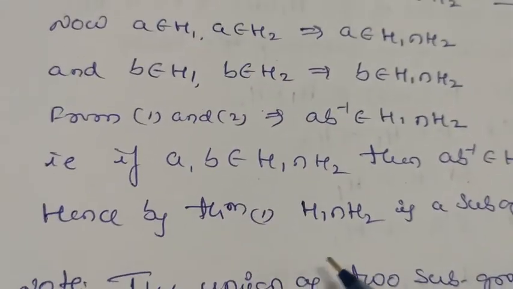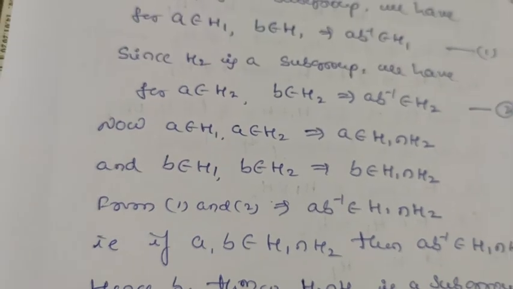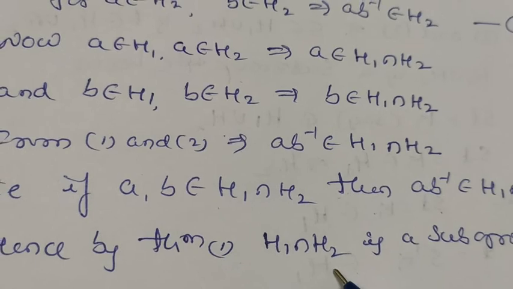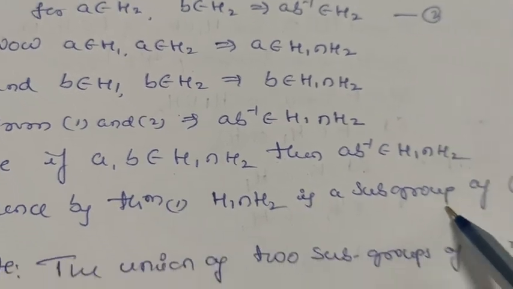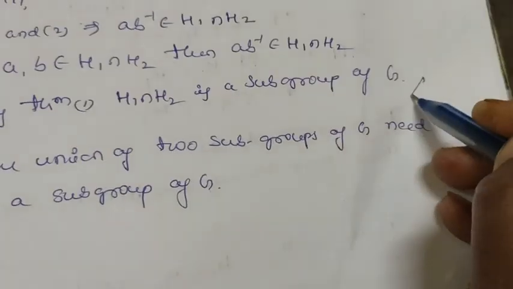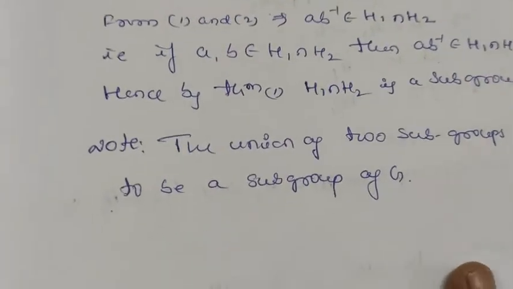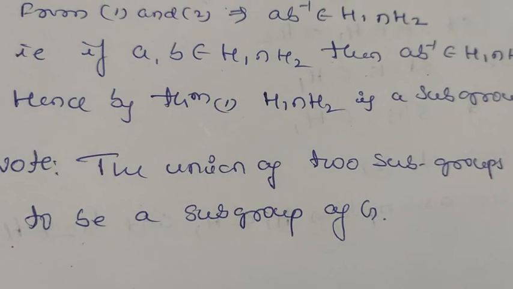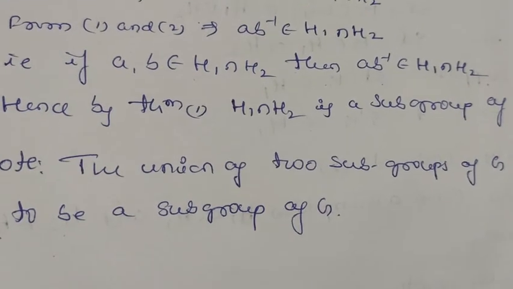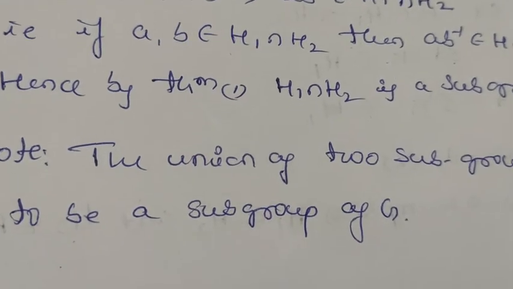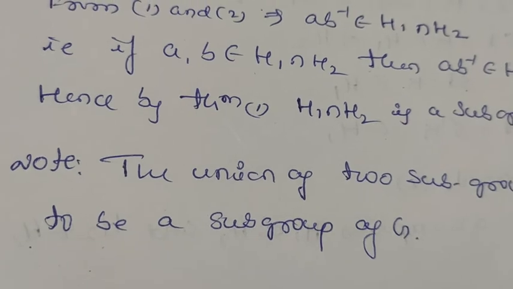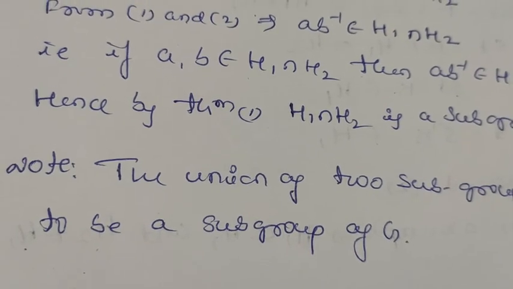So we have taken H1 and H2 as two subgroups and we proved that their intersection, H1 intersection H2, is also a subgroup of G. So this is the proof that the intersection of two subgroups is again a subgroup. Let us take one note here. The union of two subgroups of G need not be a subgroup of G. Sometimes it may happen, it may satisfy, and sometimes it may not satisfy. This we prove using one more theorem.